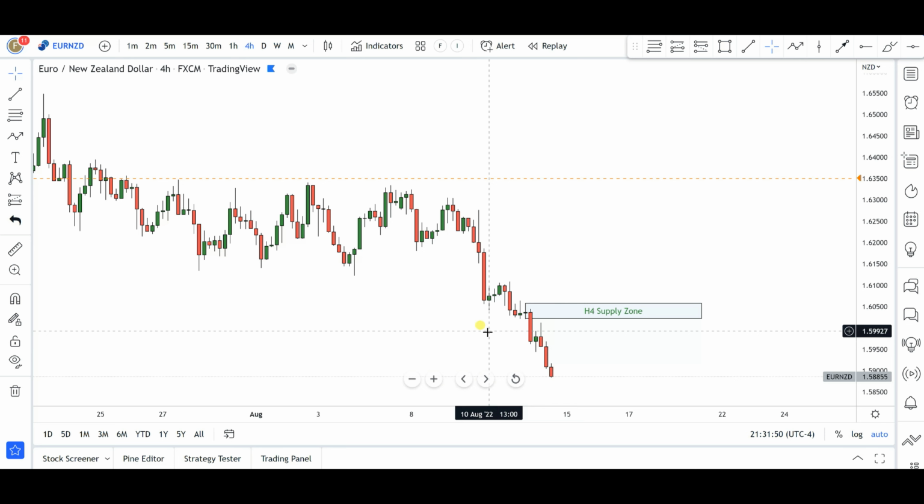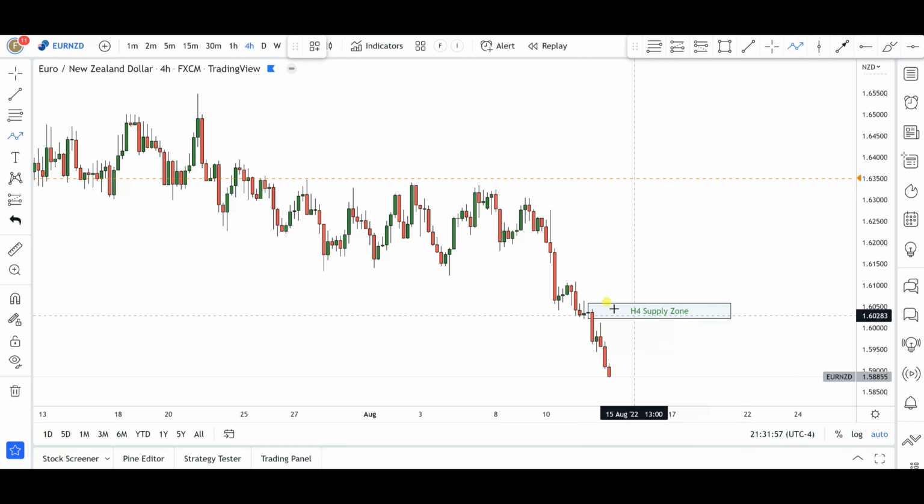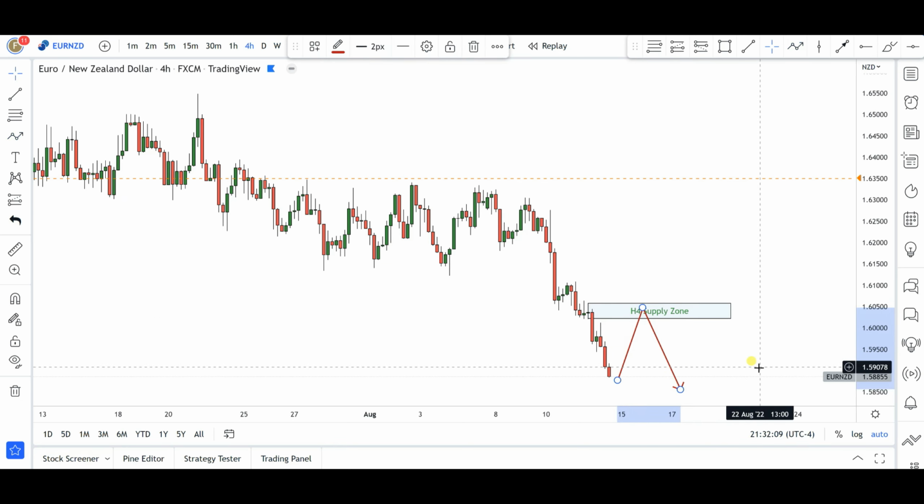You will notice that the story remains the same. I do prefer the setup we have in Euro Australian dollar to this one, to be completely honest with you. But that being said, this level is still valid in my own opinion. So if price pushes into this particular zone, maybe 1.9650 institutional price level, anywhere from right around there, I'll be looking for an opportunity to go short for further continuations to the downside.